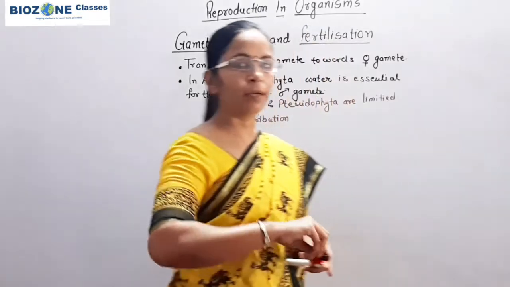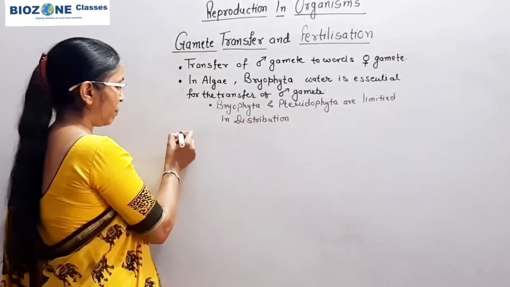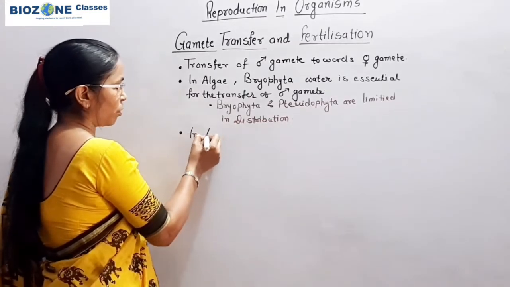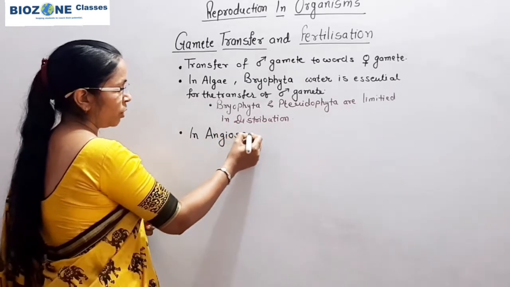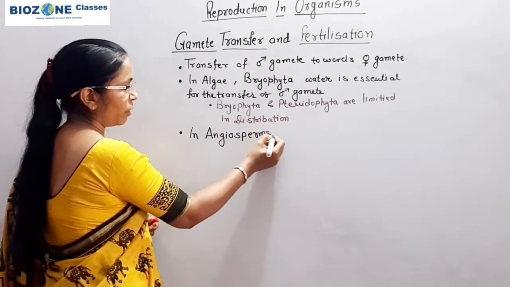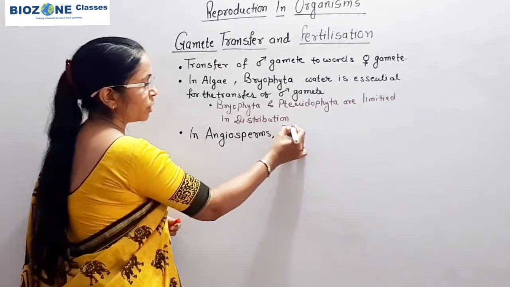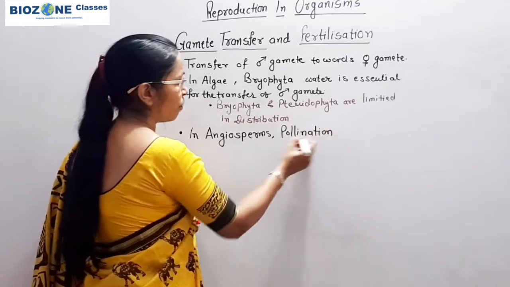When we come to the higher plants, predominantly gymnosperms and angiosperms, in angiosperms, the flowering plants, the process of pollination mainly takes place.